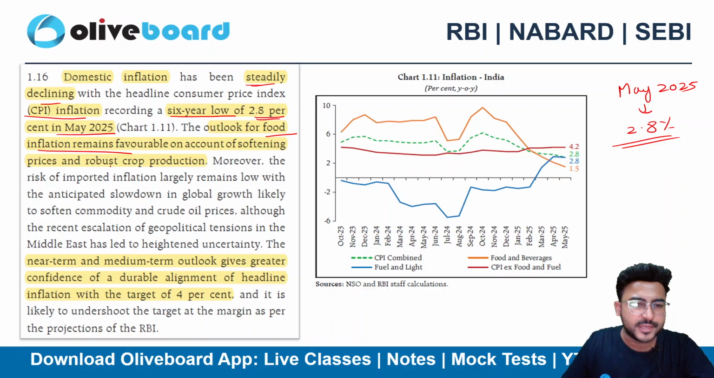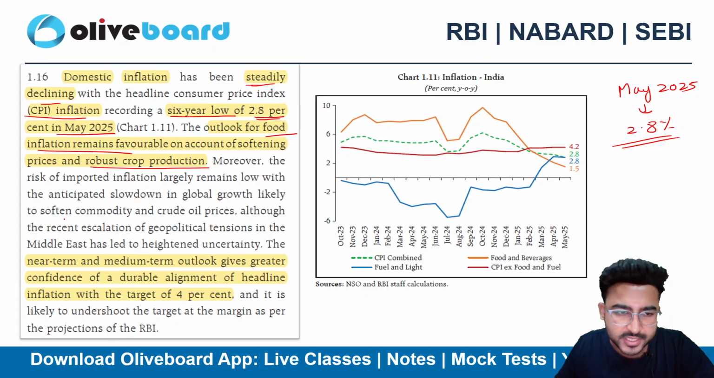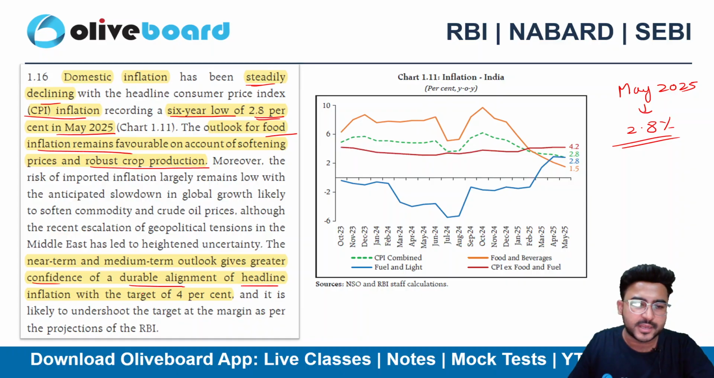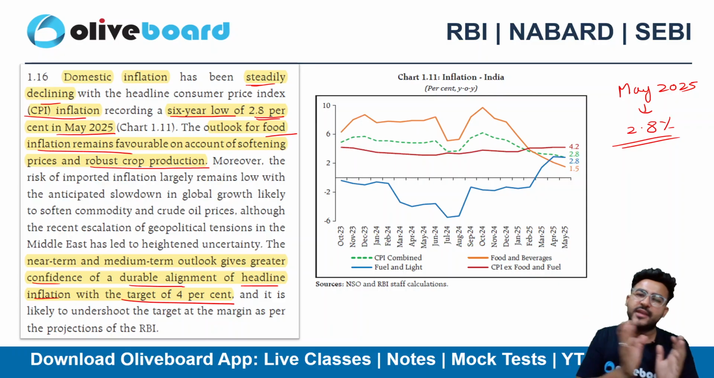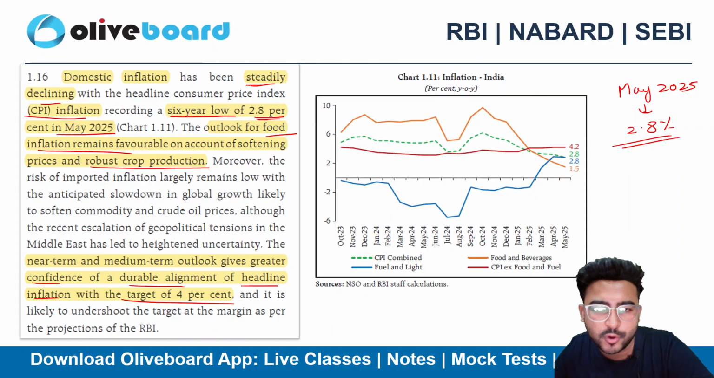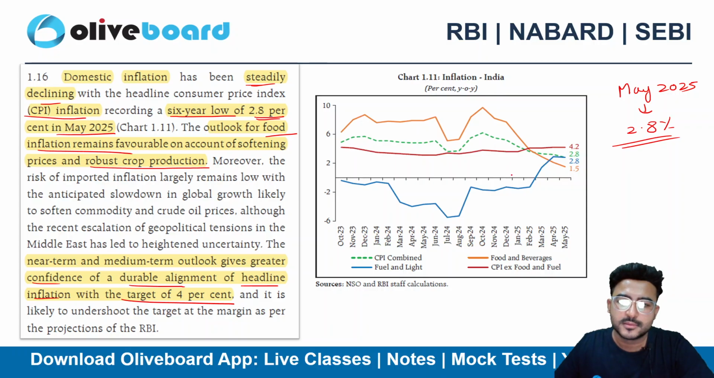On account of softening prices and robust crop production as well, the near-term and medium-term outlook gives greater confidence of durable alignment of headline inflation with the target of 4%. So we are already very well within the target. Okay, we have already achieved stability here. CPI inflation combined is very well within the target at 2.8% as of now, right?